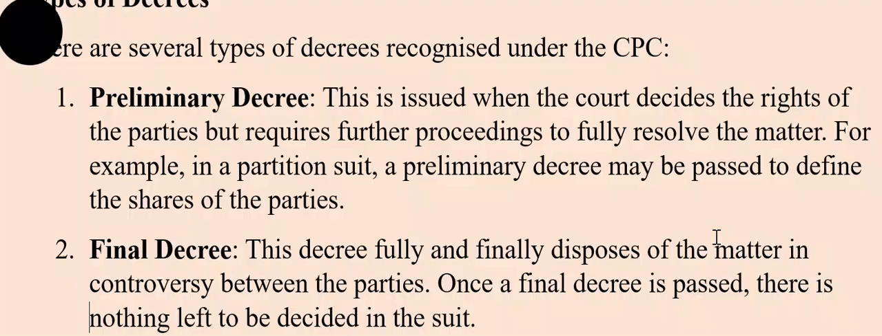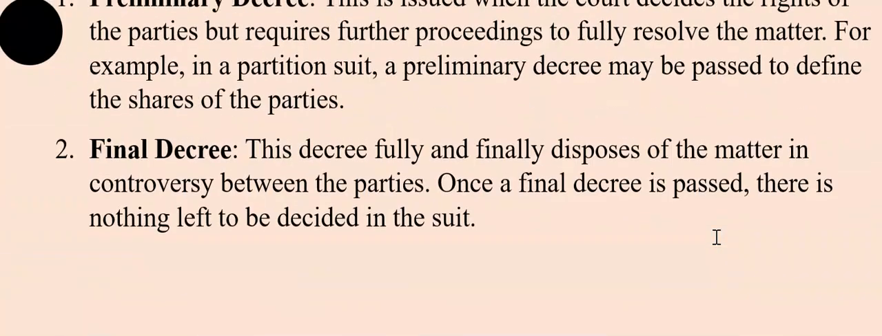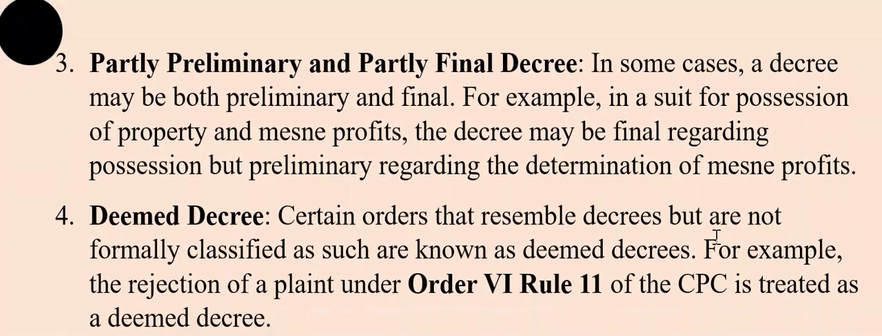So for example, in a partition suit, a preliminary decree may be passed to define the shares of the parties, and in the final decree they will allot the shares. So final decree, this decree fully and finally disposes of the matter in controversy between the parties. So once a final decree is passed, there is nothing left to be decided in the suit. Okay, it is considered as final.